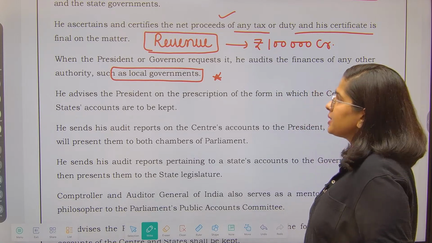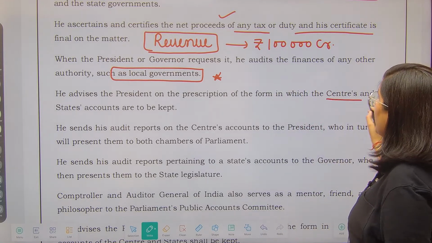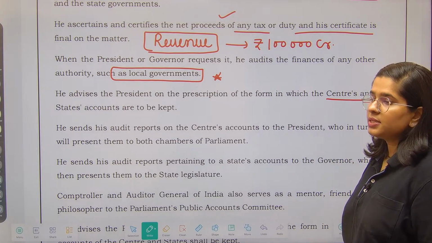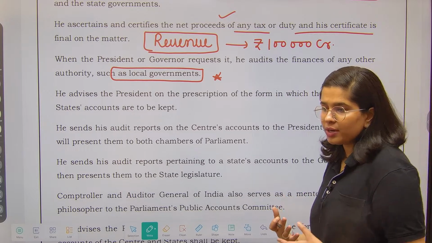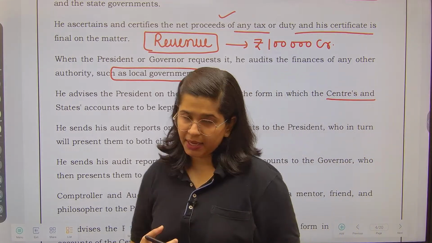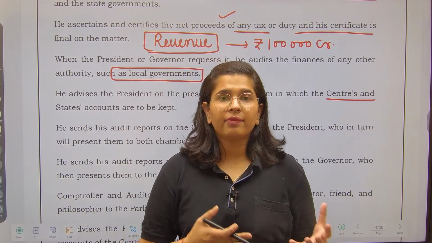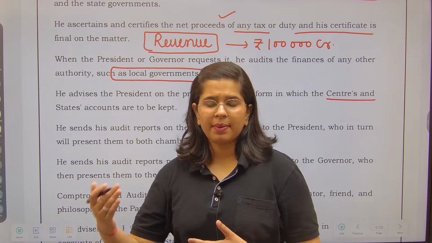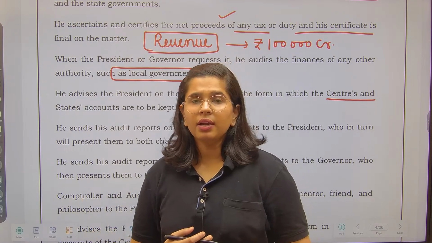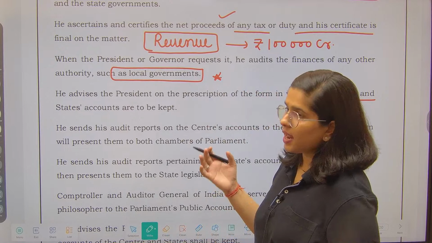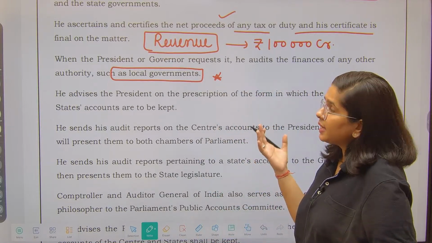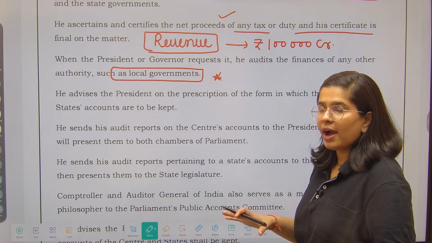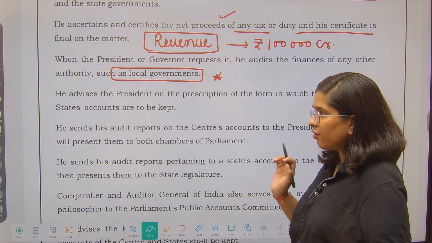He advises the president on the prescription of the form in which the center's and states' accounts are to be kept. That means, like we have the formats for preparation of balance sheet and P&L, right? Like in the Companies Act, we do have a format. For proprietary firms and partnership firms, they keep a separate format. So similarly, for the government as well as government corporations, CAG tells them the format of the accounts, that you have to prepare the accounts in this particular format.